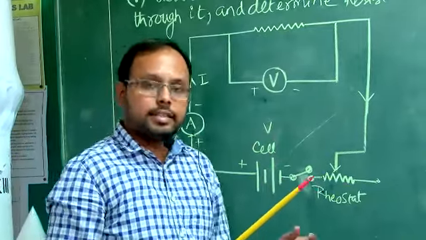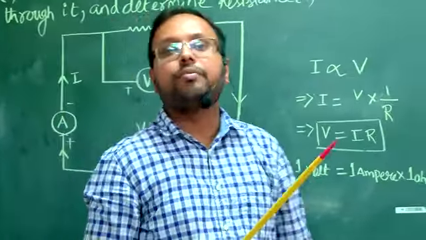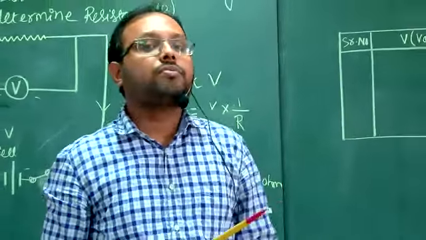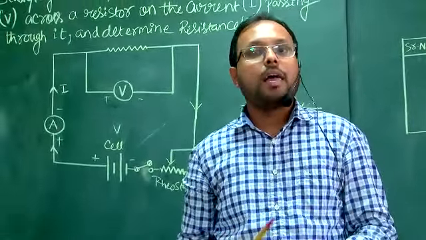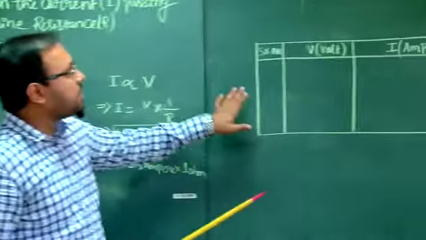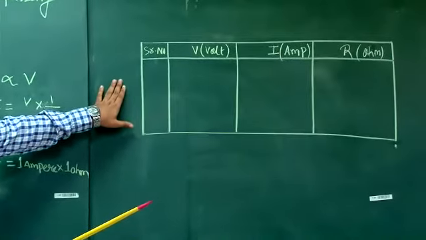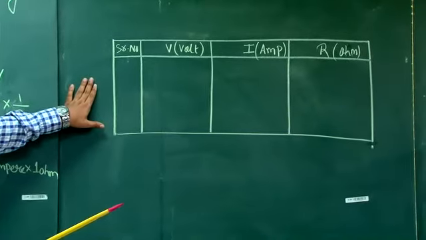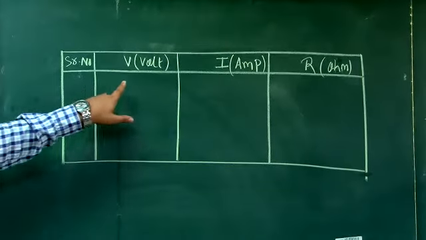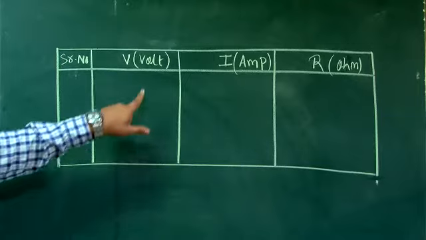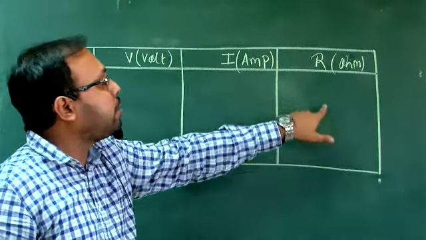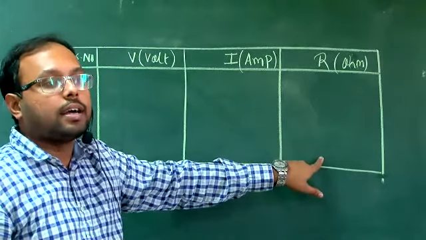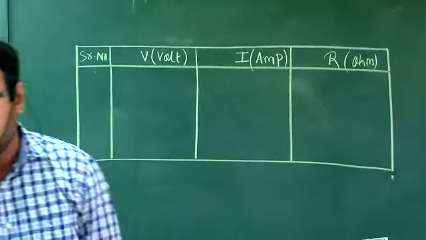Though in class 10, at your level, the graph is not required. What is required? You just have to find the ratio for 4-5 cases and find that unknown resistance. Now this is the table. Can you see this table? In this table, I will be taking 4 readings. Different values of voltage I will take, currents I will record, and resistance I will calculate. So this is our task in this practical, so let's start with these apparatus.